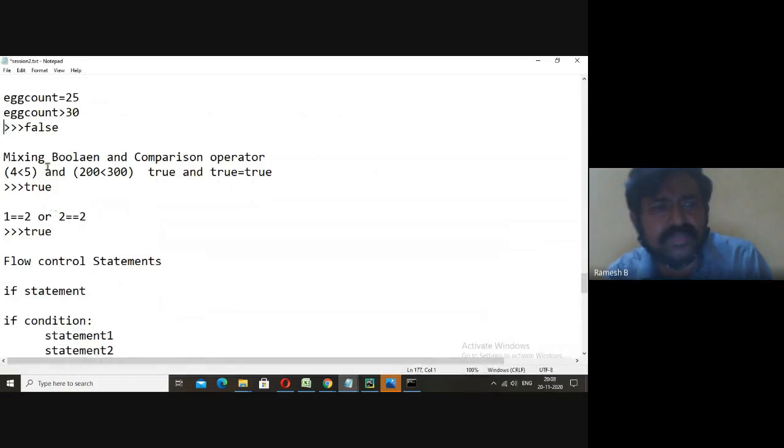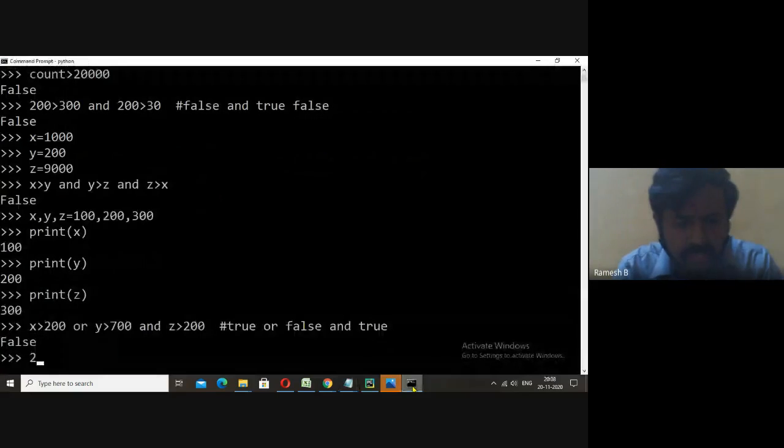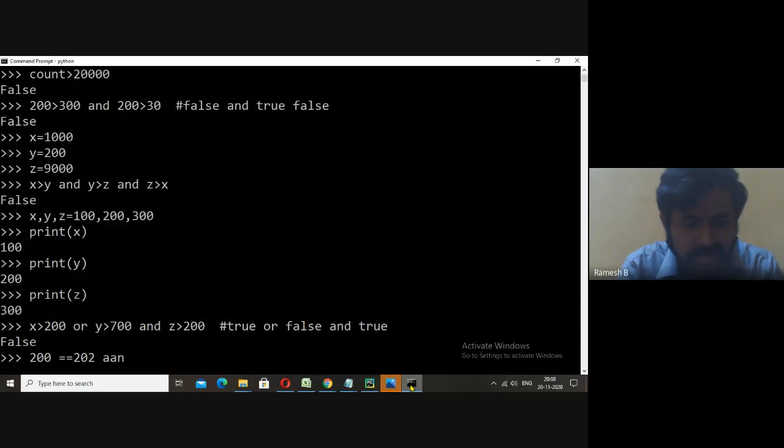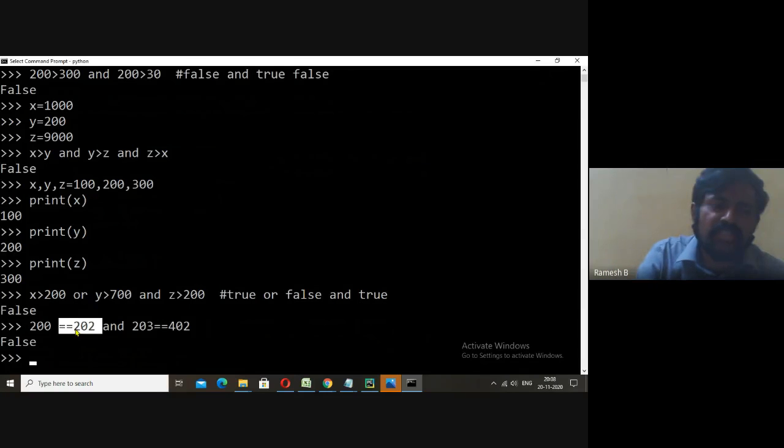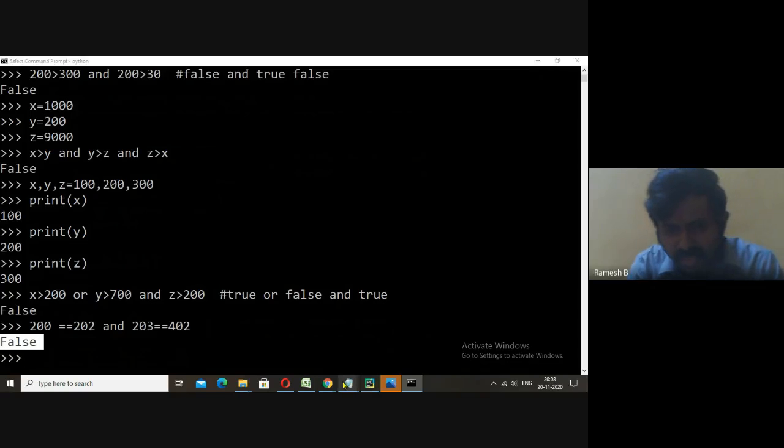So this concept is known as mixing boolean and comparison operators. You see here directly, 1 is equal to 1 or 2 is equal to 2. We can try this one also. Say 200 is equal to 202, and 203 is equal to 402. Okay, we got it as false. 200 is equal to 202, it is false. False and anything is false. This is one of the examples.